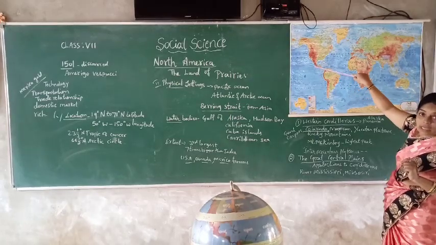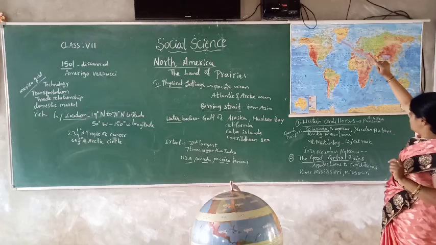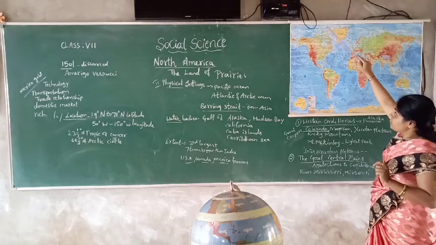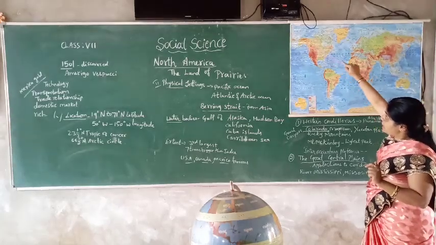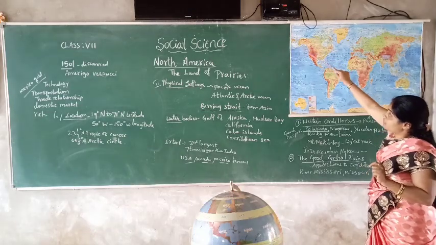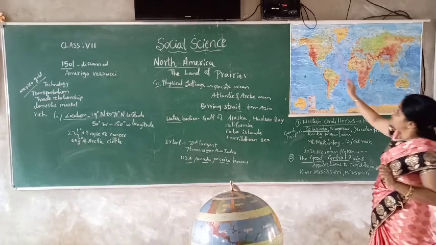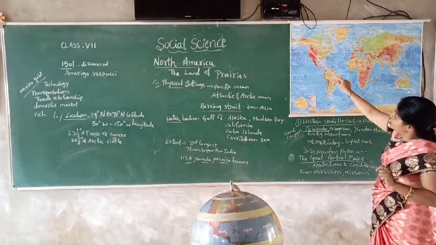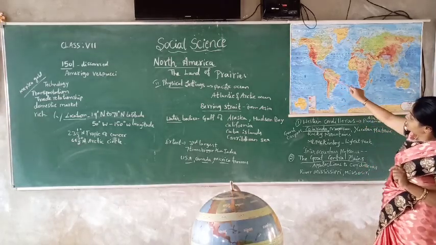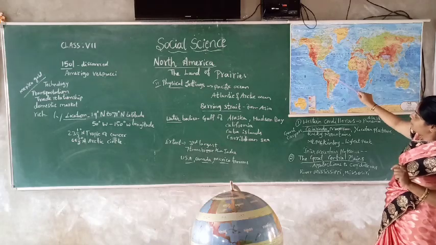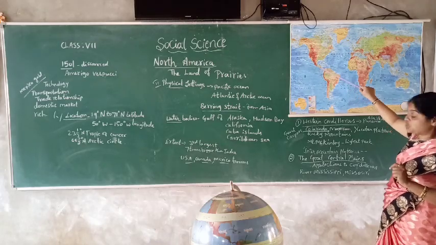The Western Cordilleras stretch from Alaska, the Gulf of Alaska region, down to the Panama Canal. Means from the Gulf of Alaska like this, and up to here, the Panama Canal it is stretched.